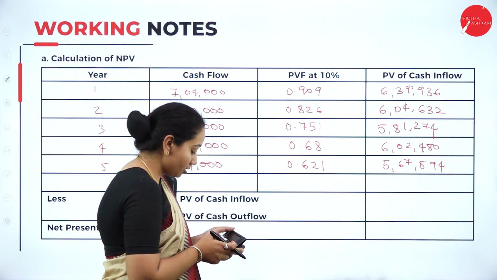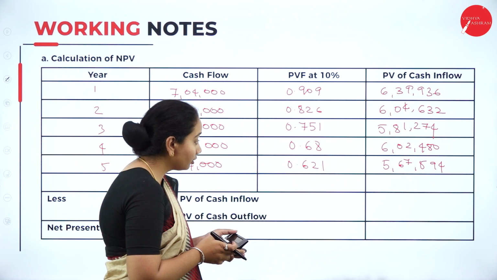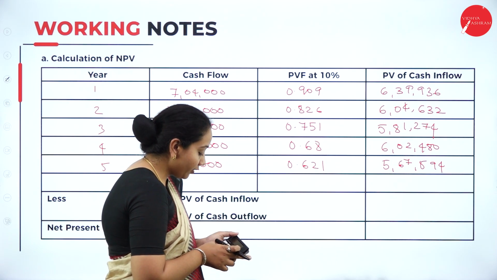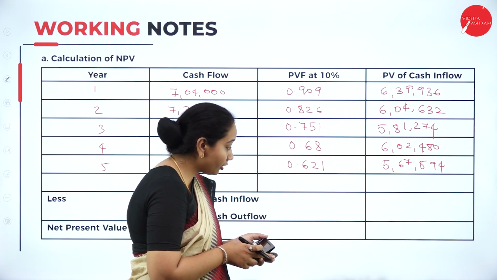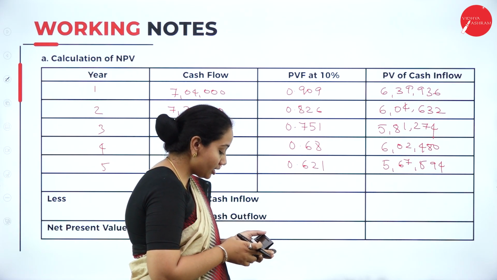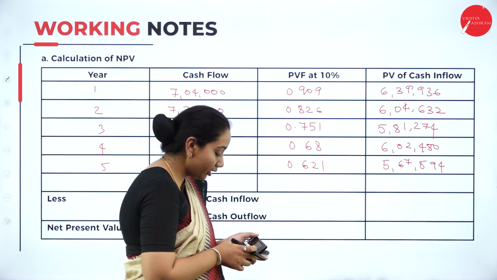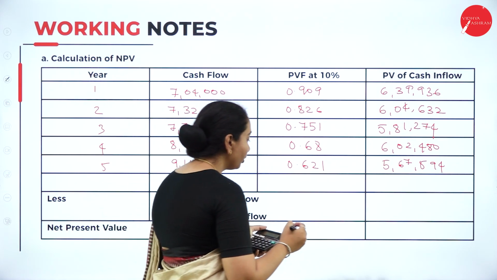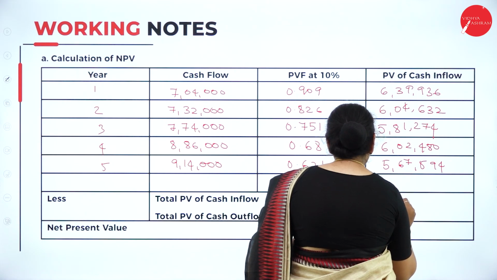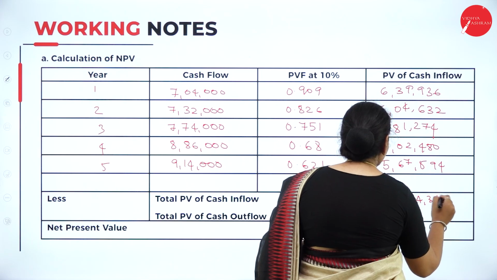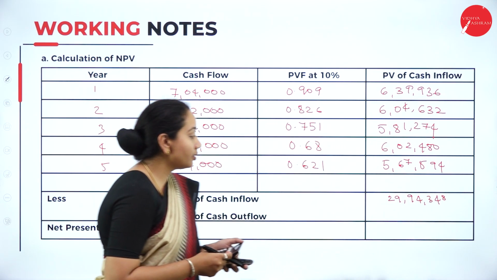If we add all that, 6,39,000 plus 6,04,000 plus 5,81,274 plus 6,02,480 plus 5,67,594, we'll get a total of 29,94,348. That is the present value.